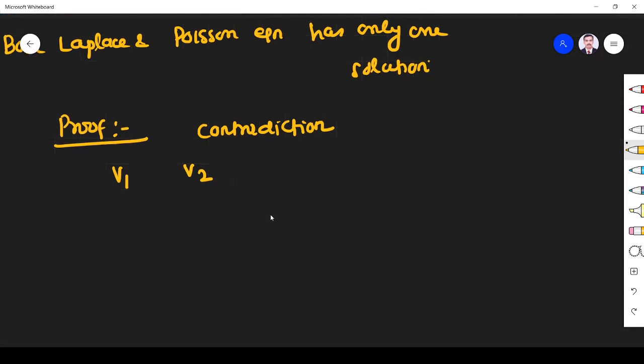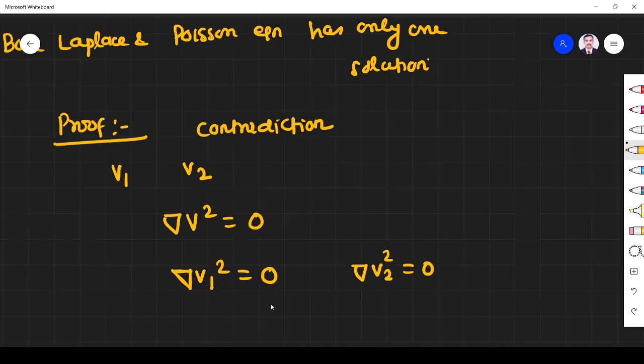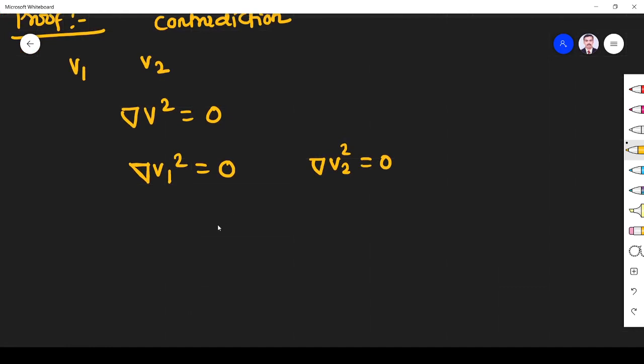Let us assume V1 is one solution. Then we know the Laplace equation is del squared V equals 0. So if V1 is a solution, it has to satisfy the Laplace equation, so del squared V1 will be 0. Similarly, if V2 is a solution, it has to satisfy the Laplace equation, so del squared V2 should be equal to 0. This implies V1 is equal to V2 on the boundary.